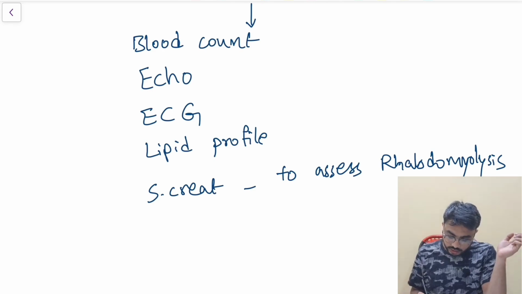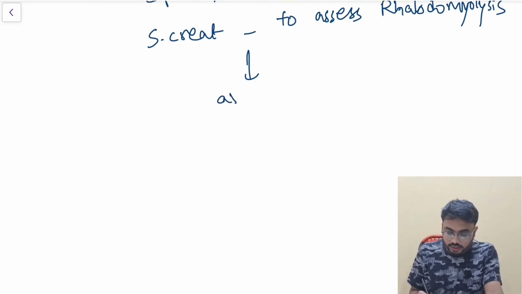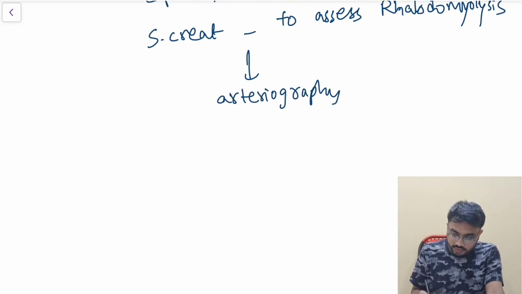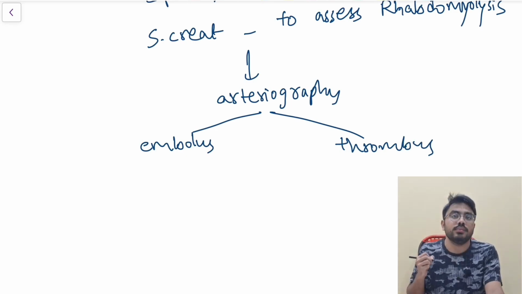Now after all these things, based on the arteriography findings, my treatment is variable, whether it is an embolus or whether it is a thrombus. Okay.